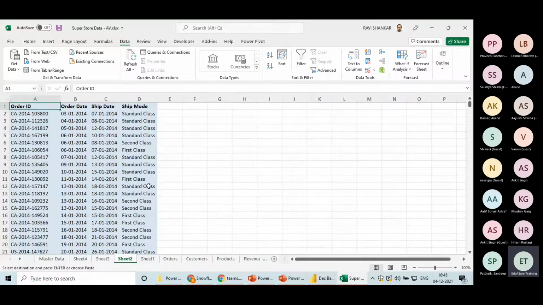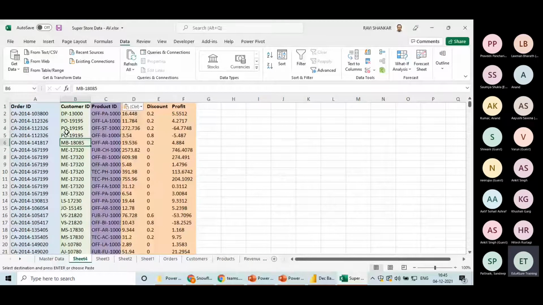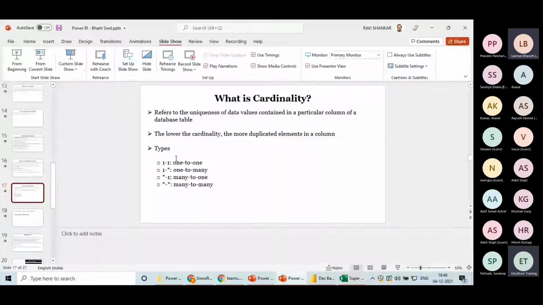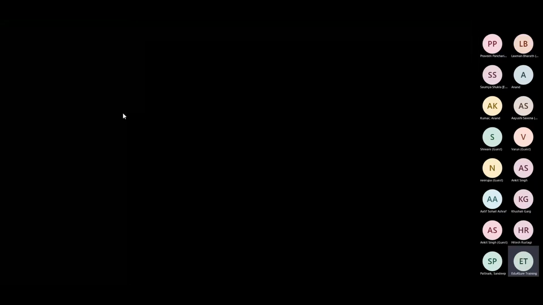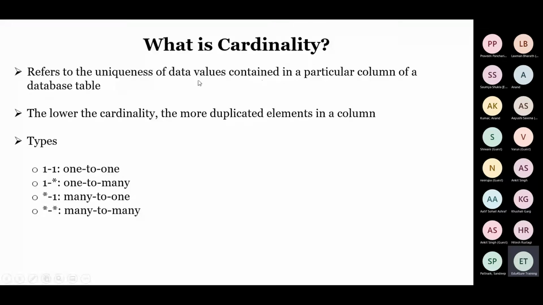If I talk about the fact table, where we have not removed the duplicates, the cardinality here for order ID would be many, because we have multiple values for one value. Frequency I'm talking about, right? Yes. So this is called cardinality. Read the definition again. It refers to the uniqueness of data values contained in a particular column of a database table. If that is unique, the cardinality would be 1. If that is not unique, the cardinality would be many.